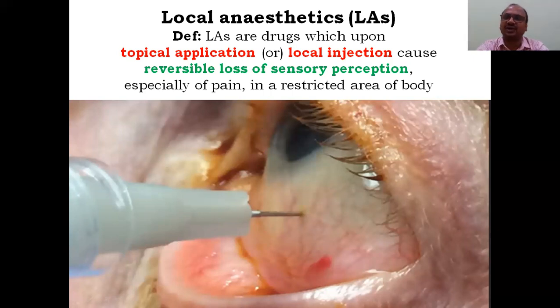Okay, like that. So it is available in the form of a topical application or local application, and causes the reversible loss of sensory perception. That point is very, very important. Reversible loss, not permanent loss. Permanent loss means this area permanently loses the sensation, and that is a very big problem. So reversible. After 1 hour, 2 hours, the sensation will be back again. Especially of pain, in the restricted area of the body.